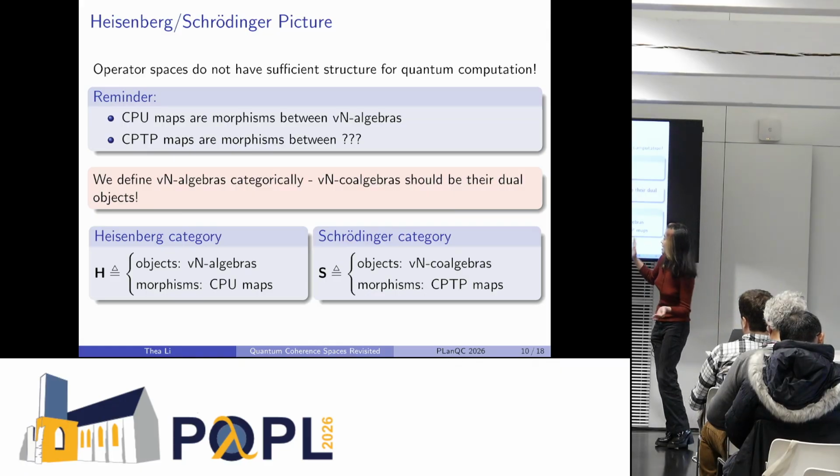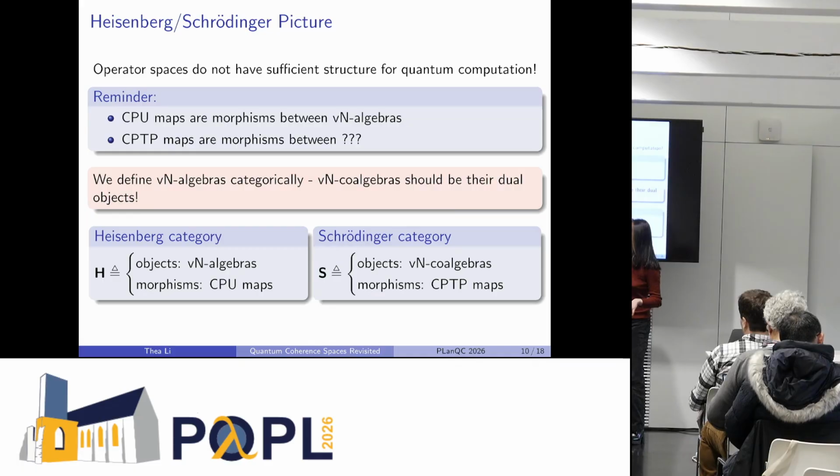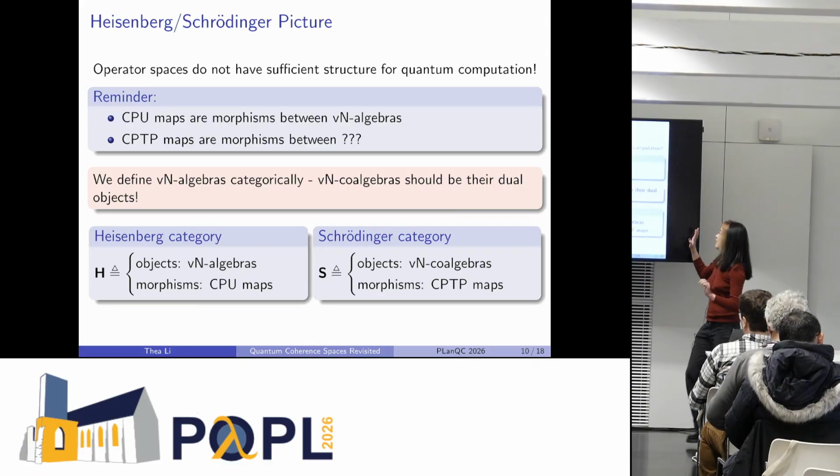So now we can organize our Heisenberg view into a category where the objects are von Neumann algebras and the morphisms are CPU maps between the von Neumann algebras. And then for the Schrödinger view, we instead have von Neumann co-algebras, and the morphisms are CPTP maps.